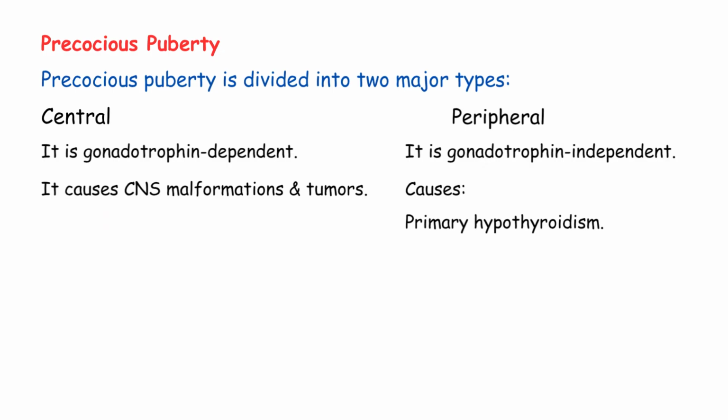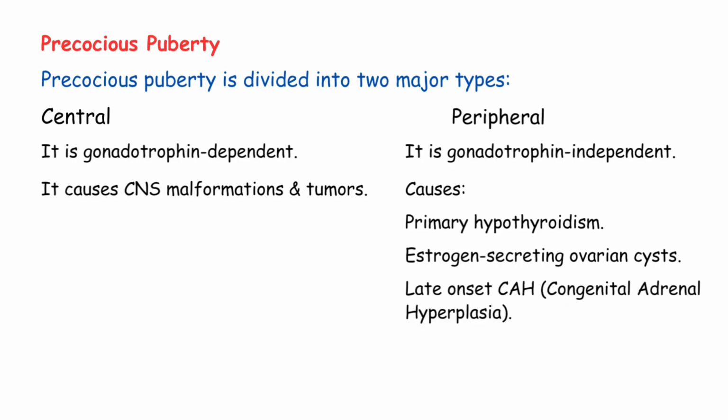Second cause, estrogen-secreting ovarian cysts. Sometimes the ovary develops cysts that produce estrogen on their own, without any signal from the brain. Third cause, late onset CAH. CAH stands for congenital adrenal hyperplasia. In this condition, the adrenal glands produce excess androgens. Late onset means it shows up later in childhood, not at birth.